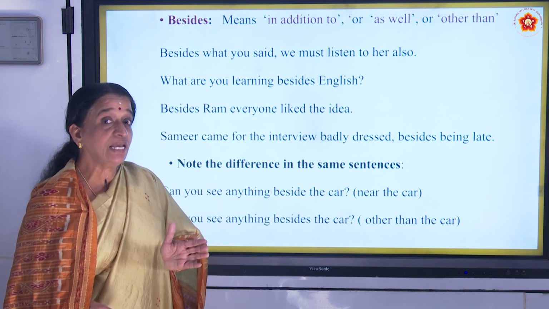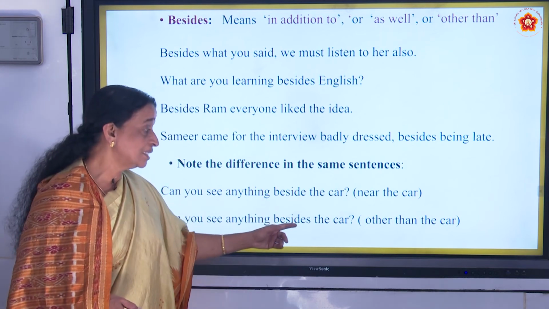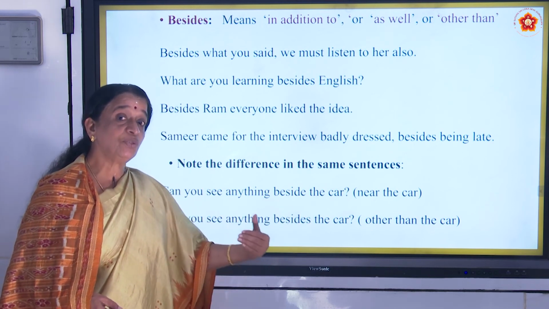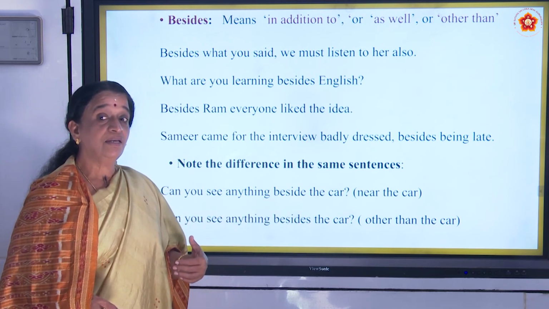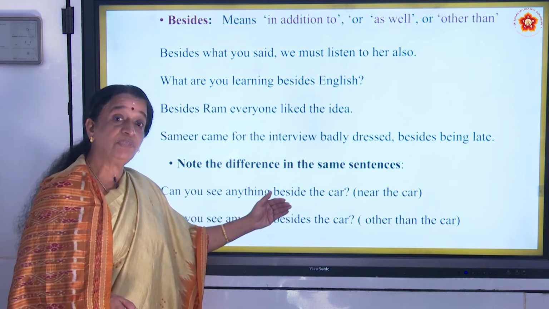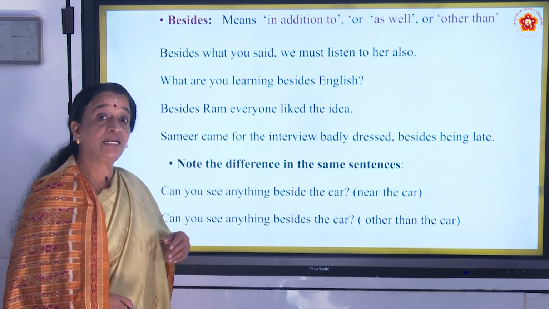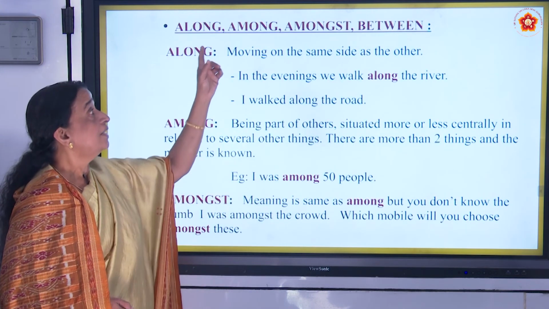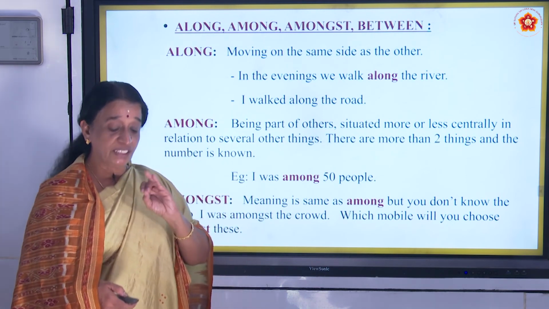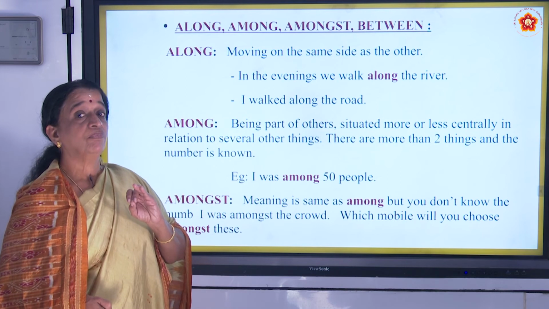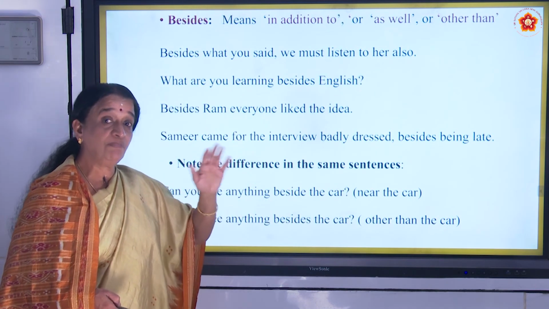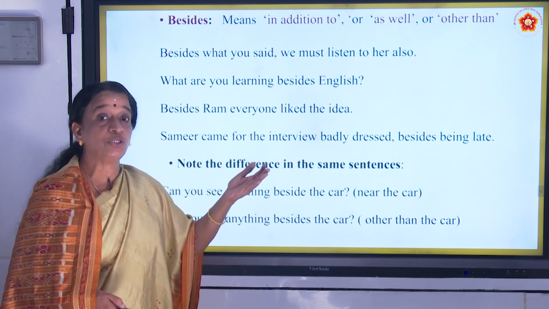Can you see anything else? Other than the car, can you see anything? In addition to the car, can you see anything there? So that is the meaning of besides, and that is the difference between beside and besides. Is it clear now? Next one. So besides and beside, you must have understood it. What is the meaning of beside? Beside means next to, and besides means in addition to.